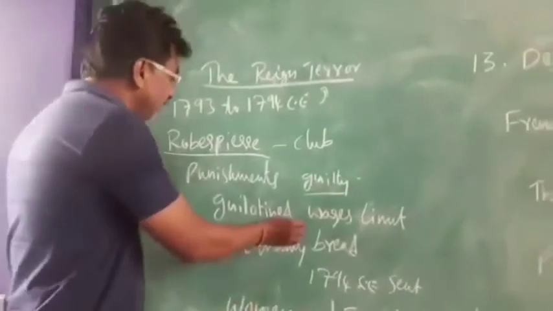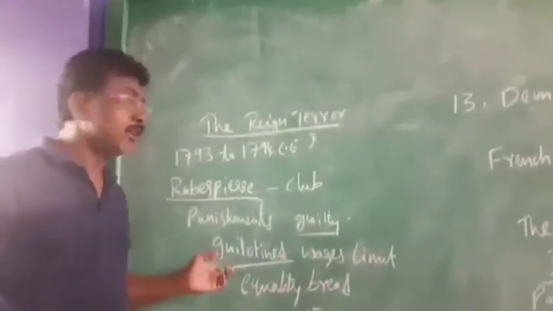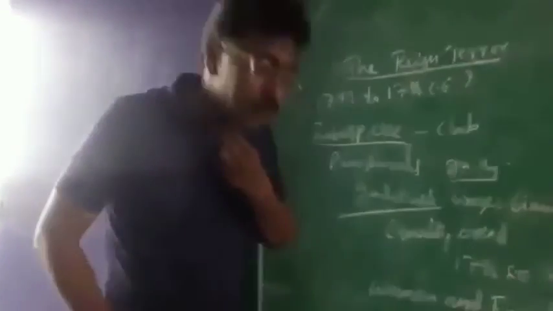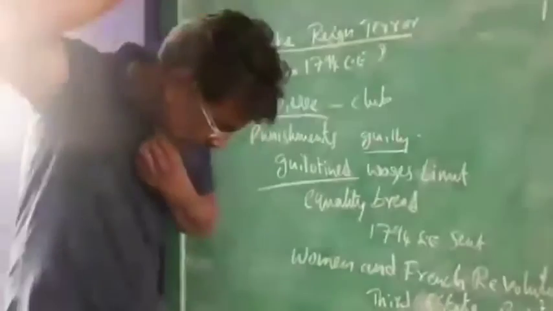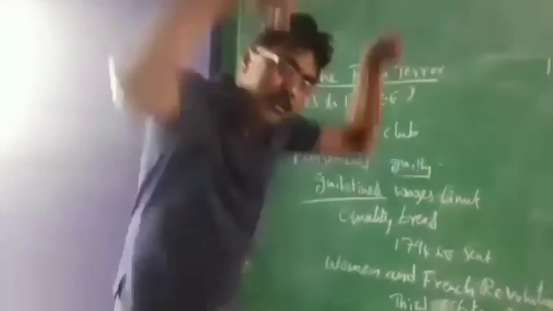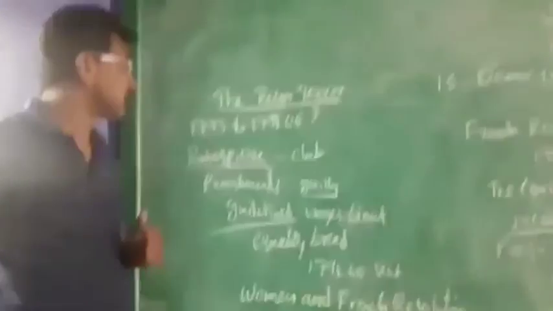I will show you the guillotine now. In the guillotine, there is one instrument. We should keep our neck like this, and it will cut like this. It is called a guillotine. We should keep our head there, and a machine will come down like this and the head is cut. One guillotine used to be there and used to carry out the punishment.